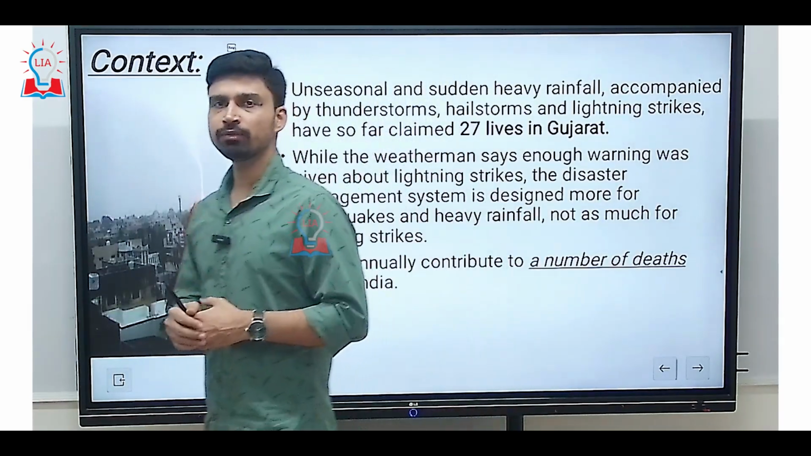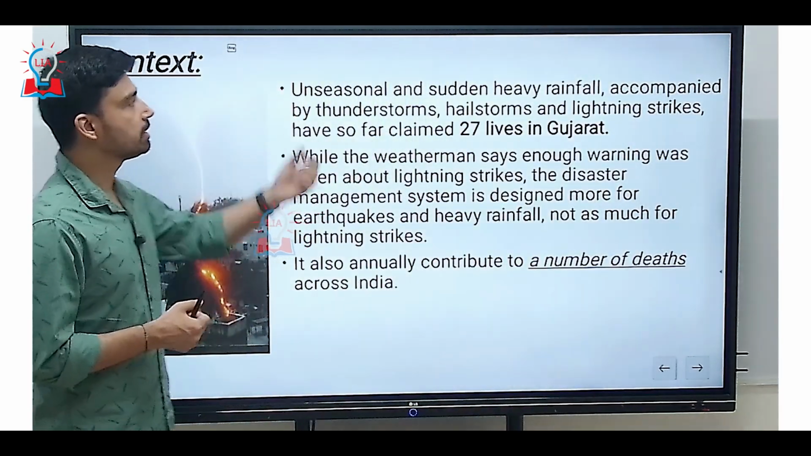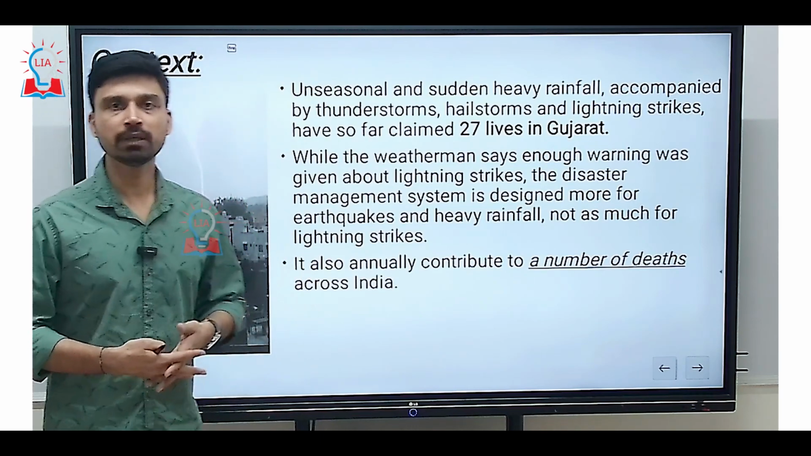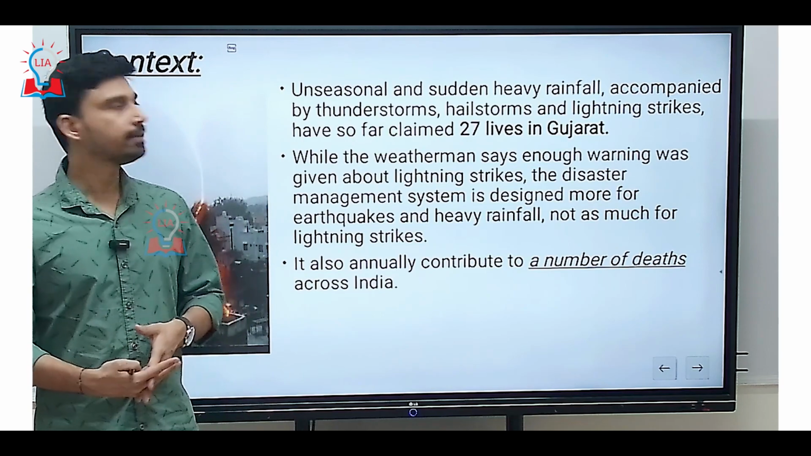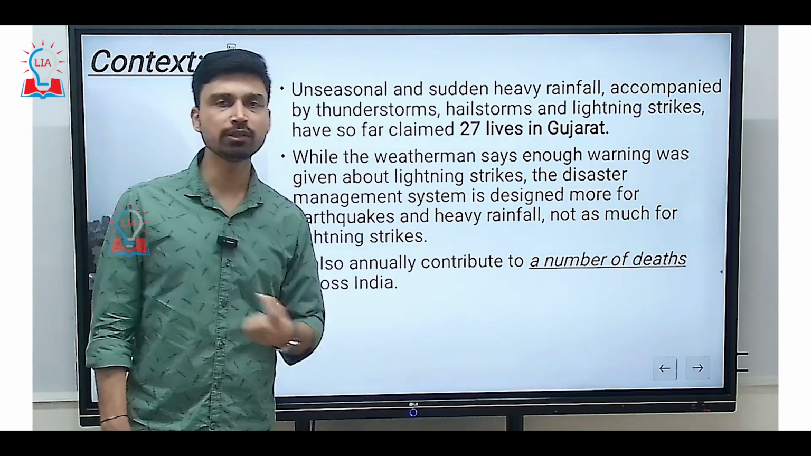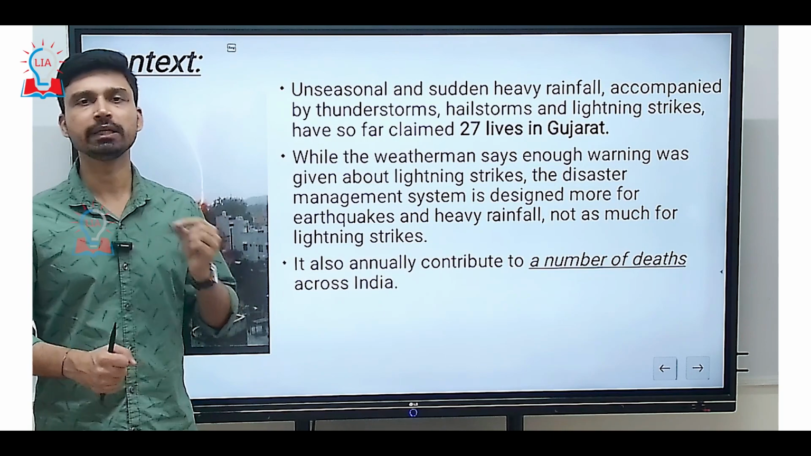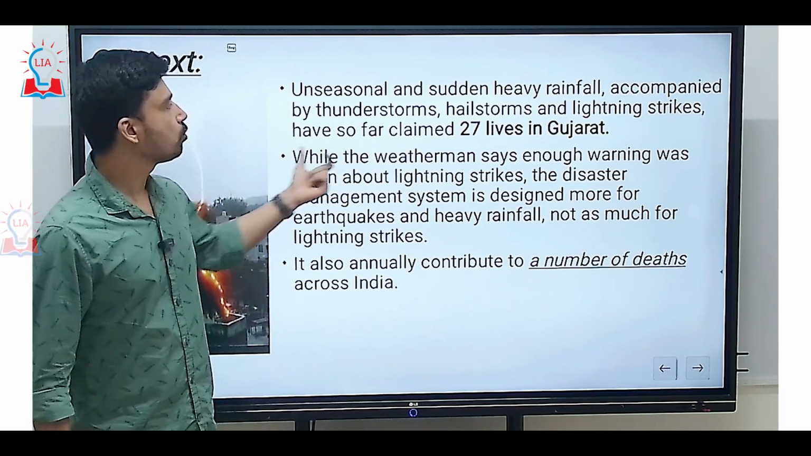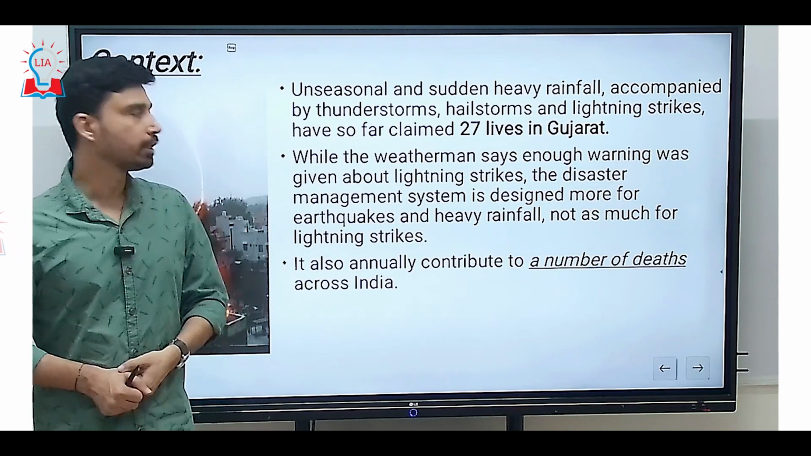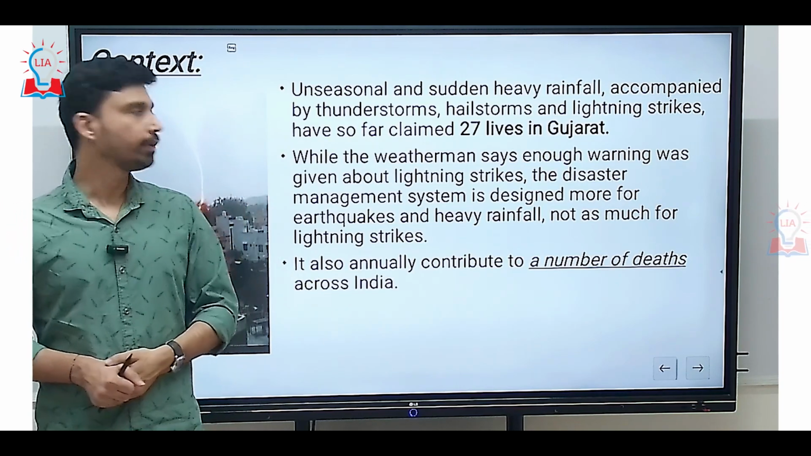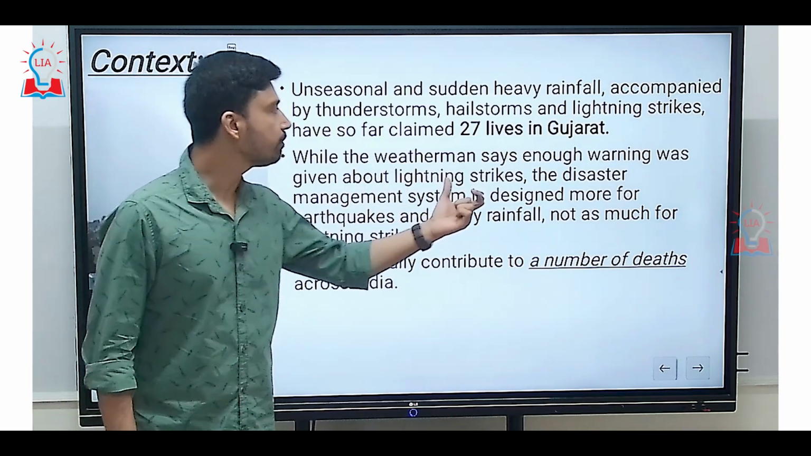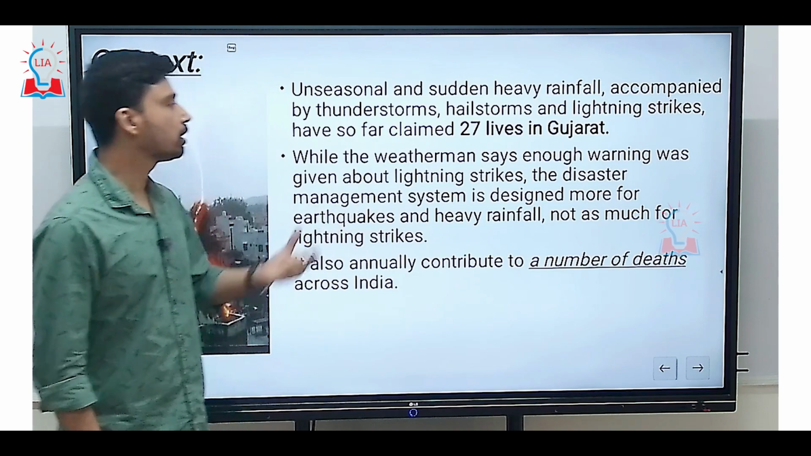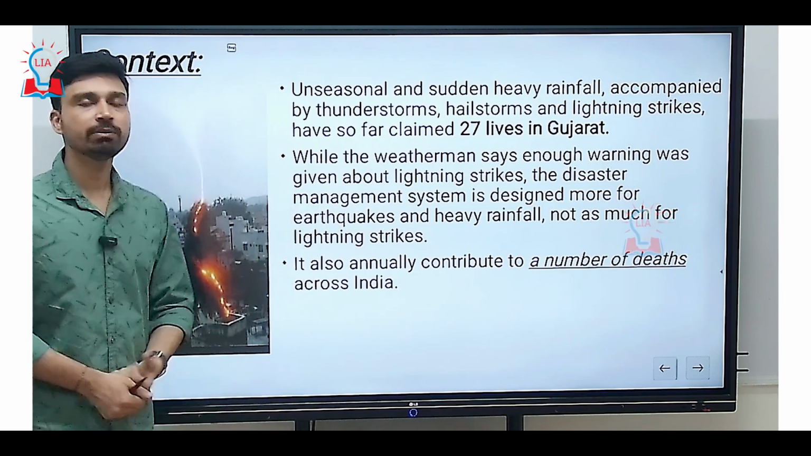So first of all, to give you a brief context of this particular topic: unseasonal and sudden heavy rainfall accompanied with thunderstorm, and thunderstorm is something that is characterized by intense lightning and thunder, along with hailstorms, where you have the falling down of large crystals of ice. And due to this, so far 27 lives have been lost in the state of Gujarat, which lies in the western region of India. While the weatherman says enough warning was given about lightning strikes, the disaster management system is designed more for earthquakes and heavy rainfall, not as much for lightning strikes.